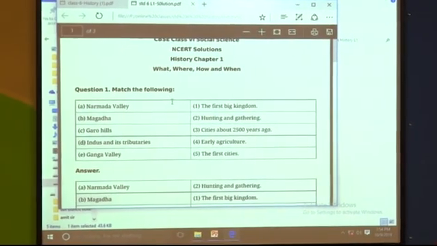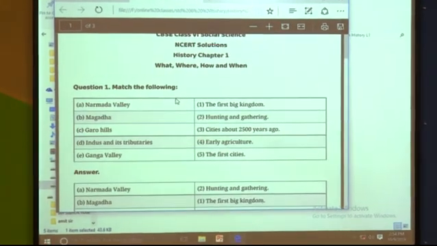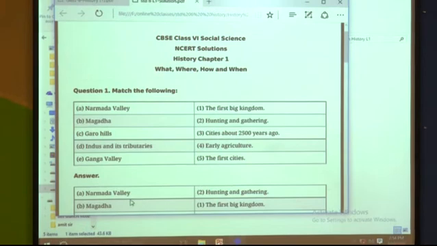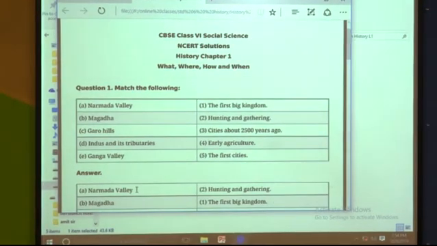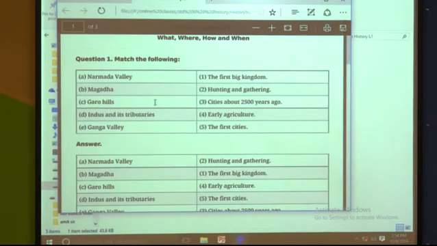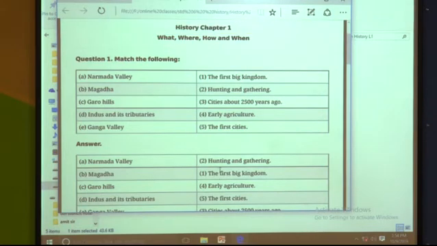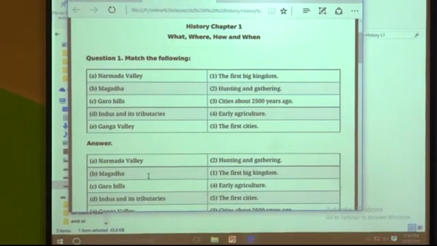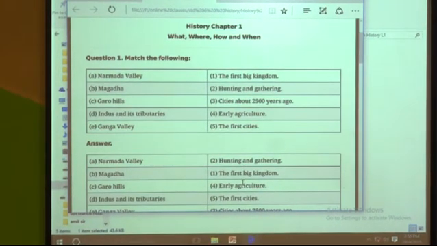Okay. First one, match the pairs. Narmada Valley. Okay children, this you can do in your textbook also. What is the answer for Narmada Valley? Narmada Valley, hunting and gathering. First hunting and gathering took place in the Narmada Valley. Second one, Magadha. It is the first big kingdom.